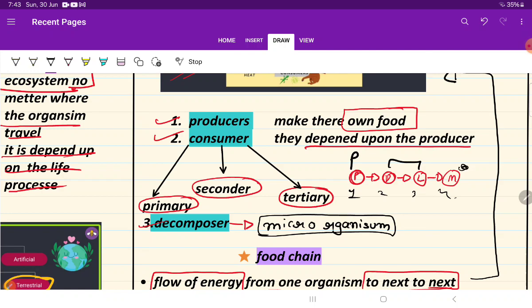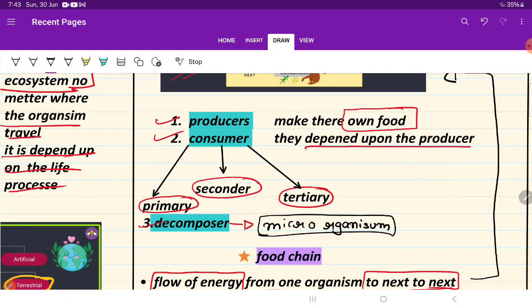But in consumers, we see that there are three trophic levels. First is primary, so deer will become primary, then lion will become secondary, because the lion has eaten the deer. So lion will become secondary and deer will become primary consumer.